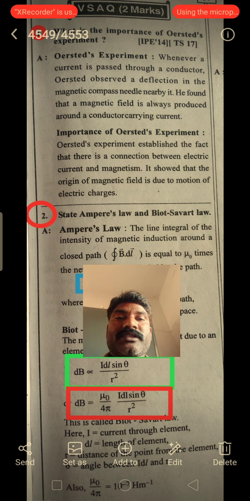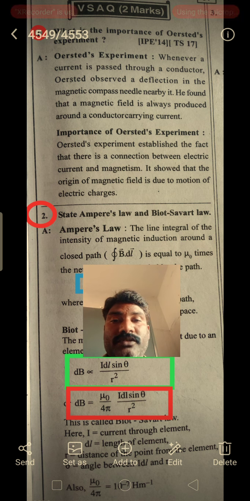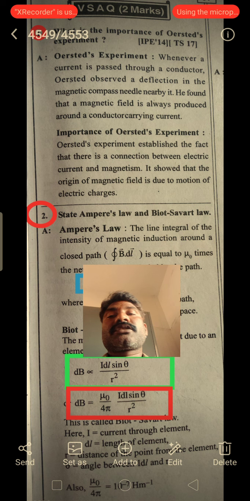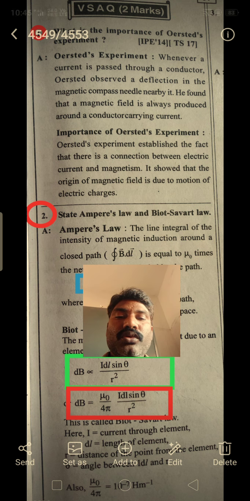The concept we are going to discuss in this lesson particularly is when some amount of charge is passing through a conductor.